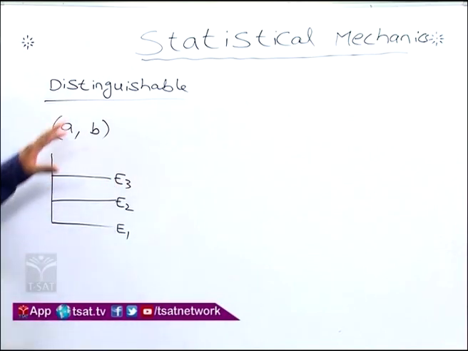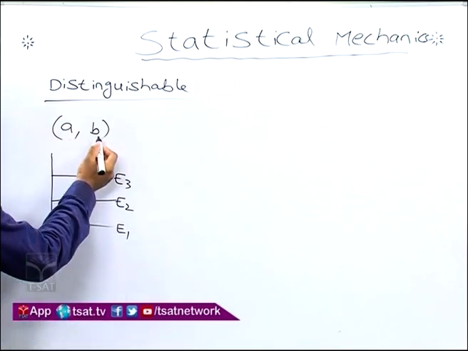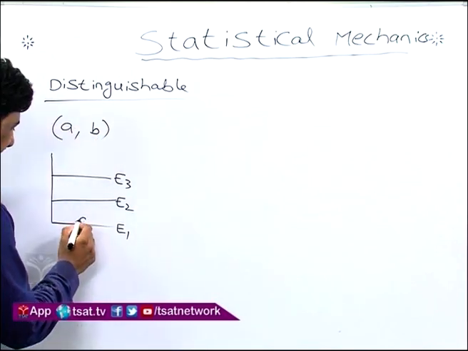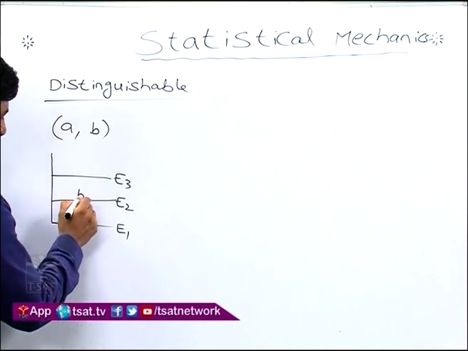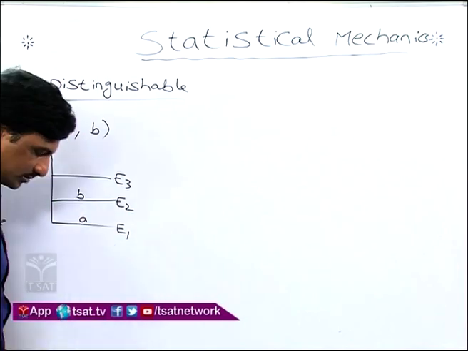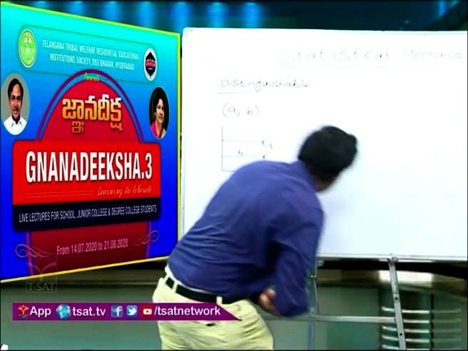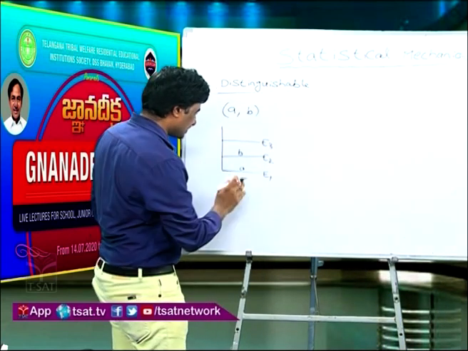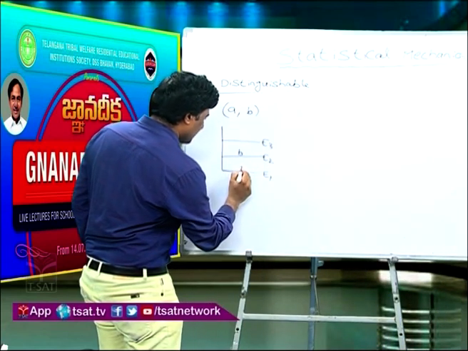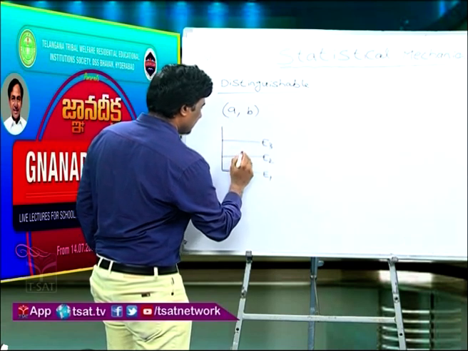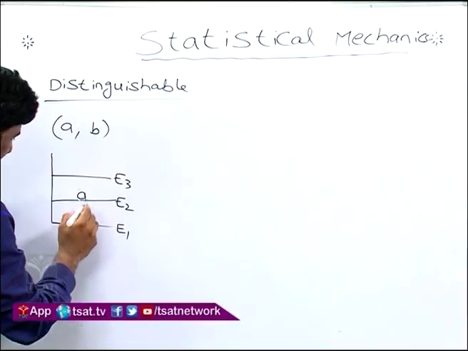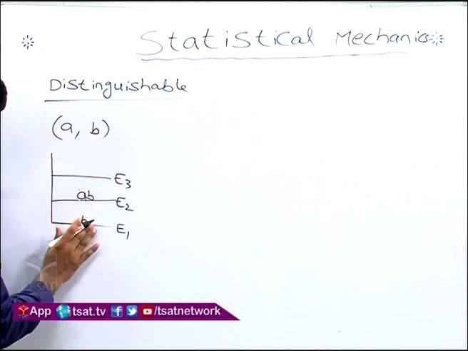Since this is a distinguishable particle where we say A and B, I can place A here and B here, and there is one more possibility where I place B here and A here. I can also place A and B together here.